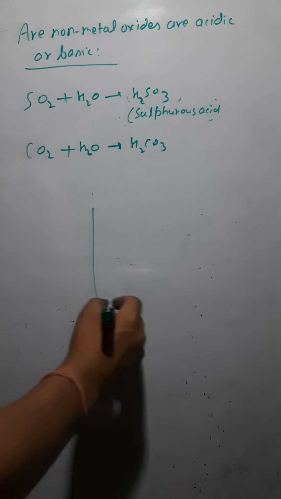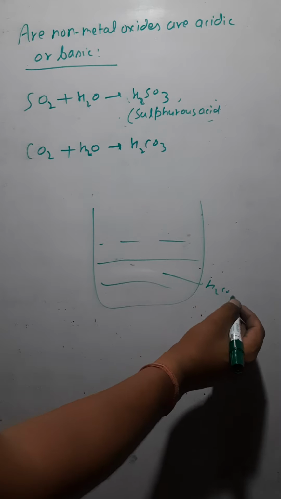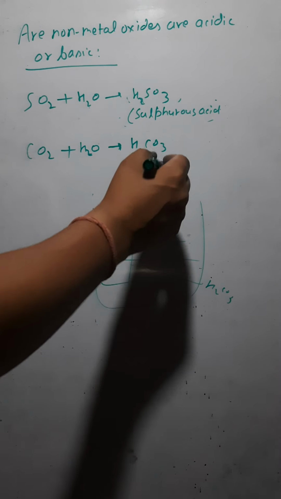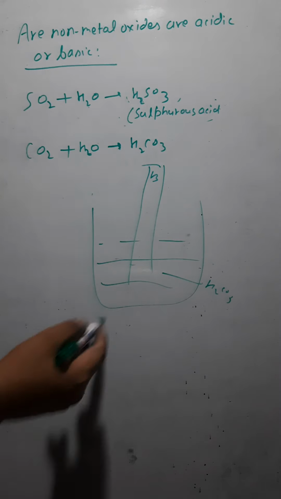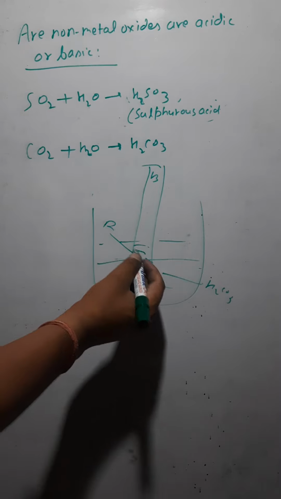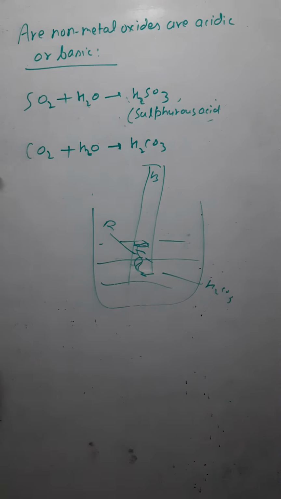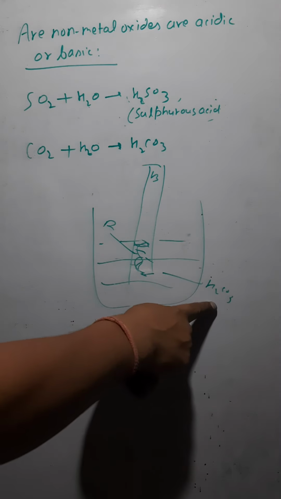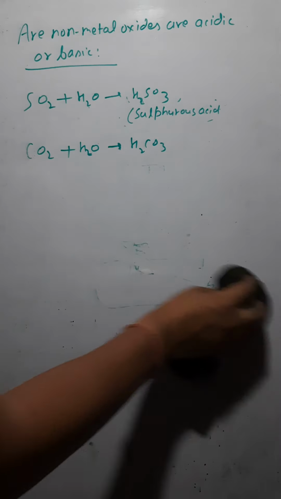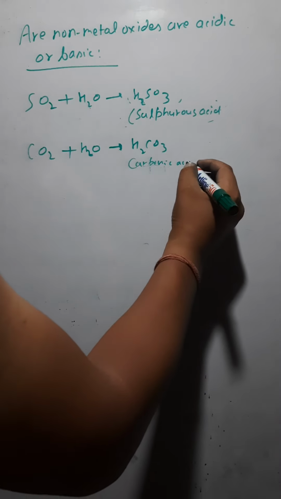Now similarly, I would take a beaker and fill in this solution of H2CO3. Now I would take a blue litmus paper again. If you see, the part which is there inside the solution has become red again. So this again implies that H2CO3 is an acid. So we can say that non-metal oxides are acidic in nature. This acid is known as carbonic acid, H2CO3.